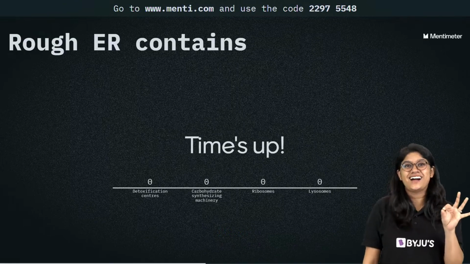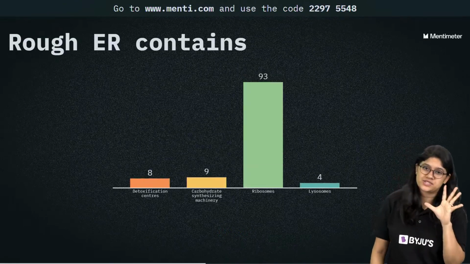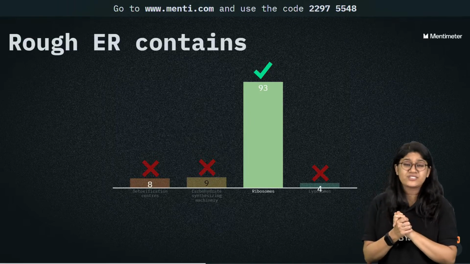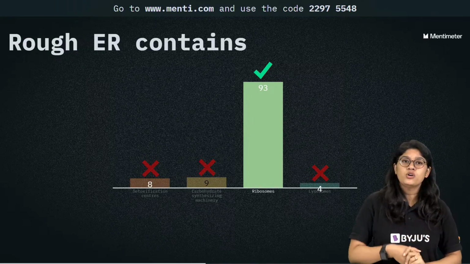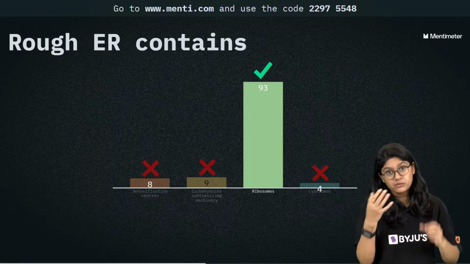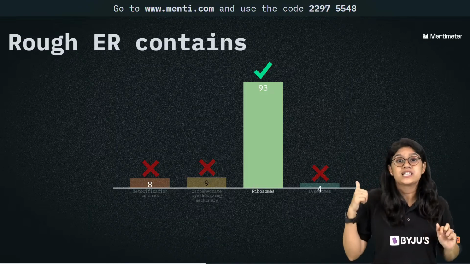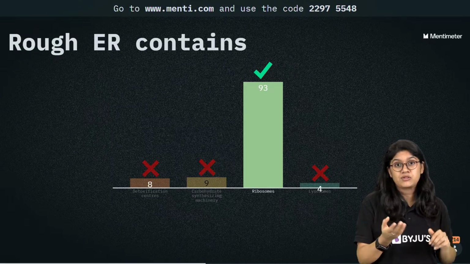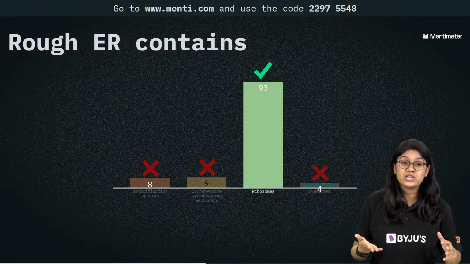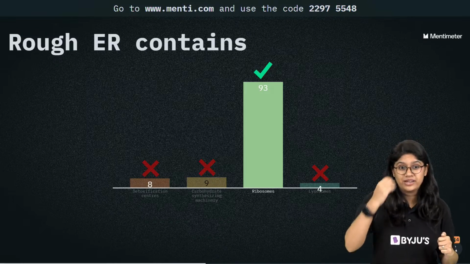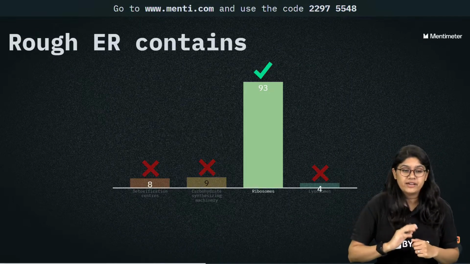Yes, and the correct answer to this question is ribosomes. Very good. 93 of you have voted for it, everyone. So, rough endoplasmic reticulum got its name rough because ribosomes are present on it. And over here we see the protein synthesis. Okay? Very good.